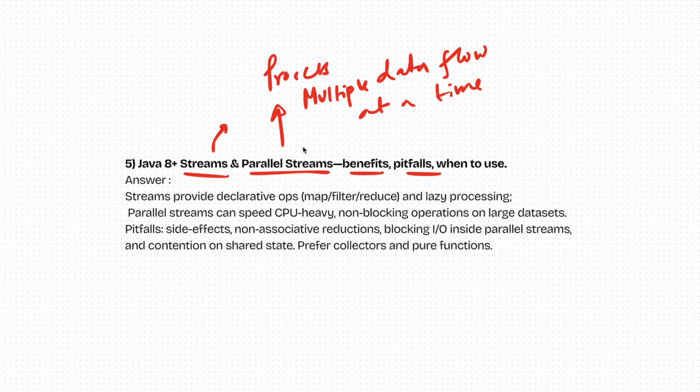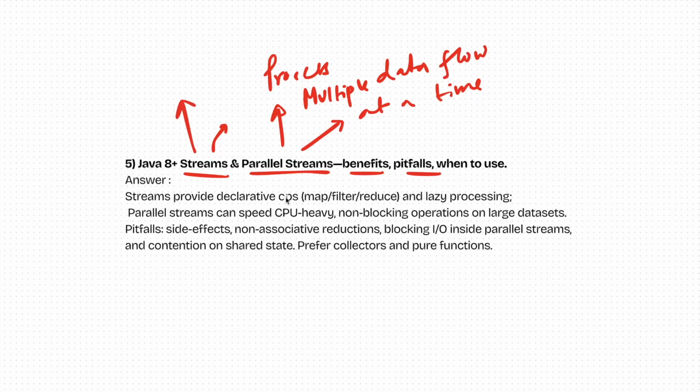And this is a part of multi-threading. So if you want your CPU to do the work faster, you can use a parallel stream. And if you want to do the work with just one core, you can just use streams.